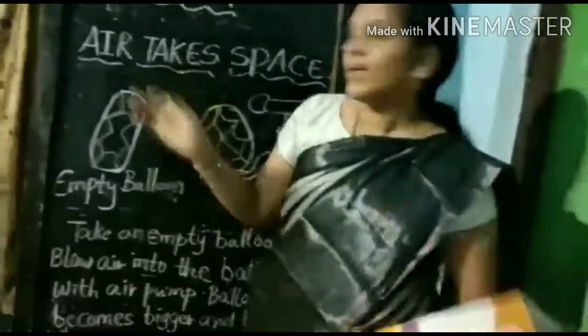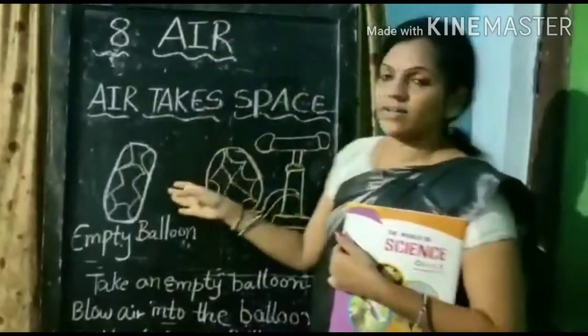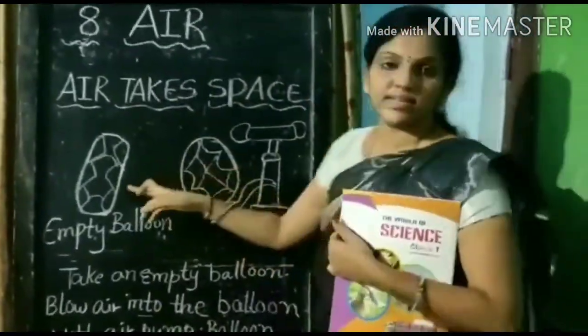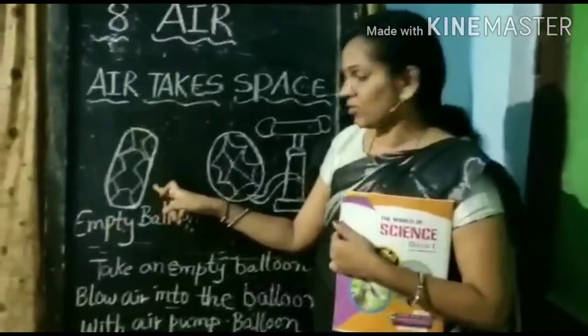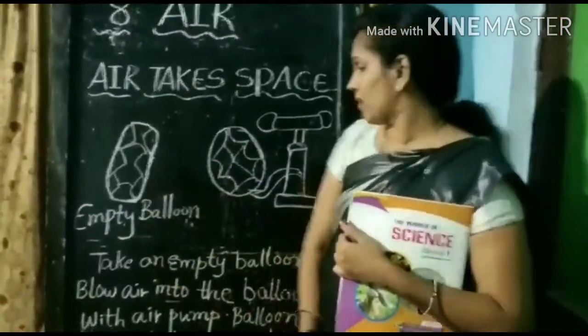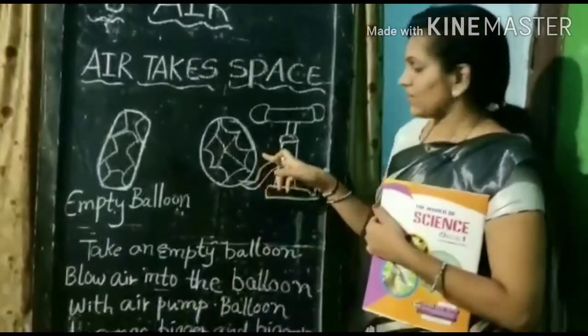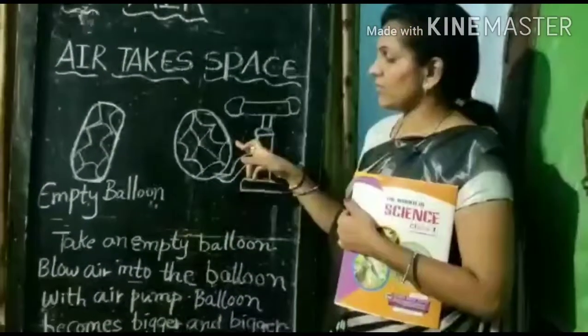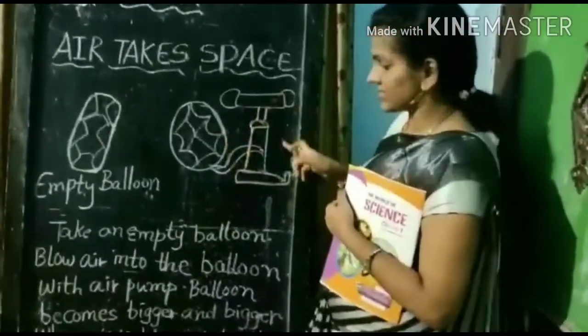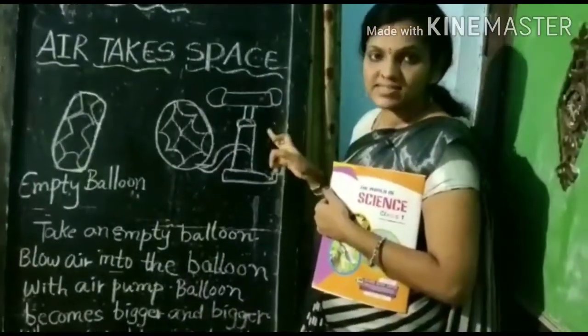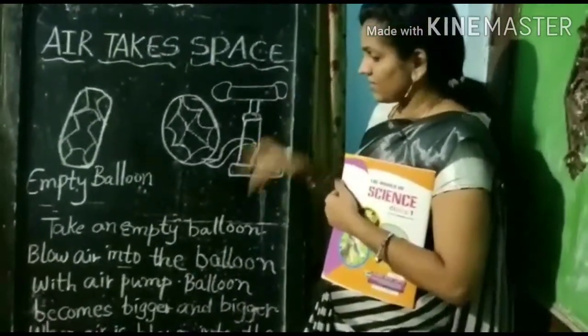Okay. Next, air takes space. Okay, children? Air takes space. See, I drew some pictures. This is an empty balloon, and this is a balloon filled with air. This is an air pump.